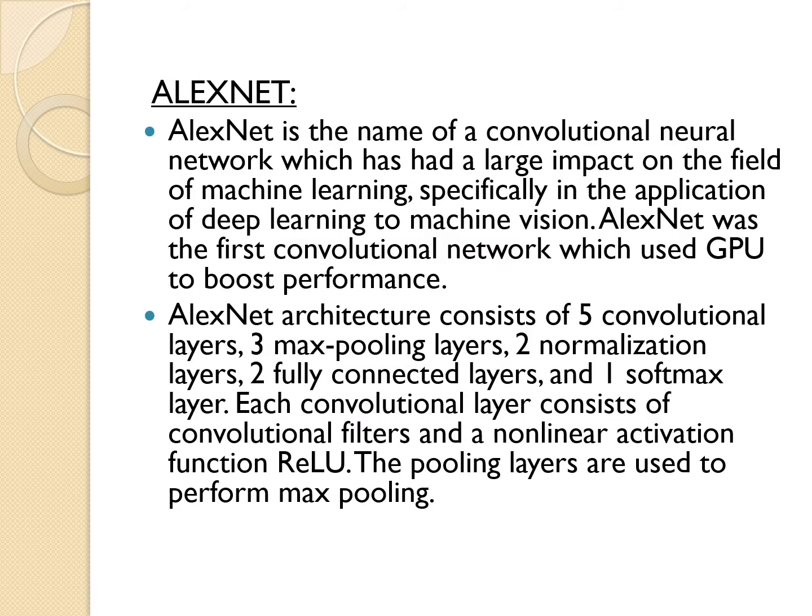Moving to the next predefined architecture, AlexNet. It is one of the first convolutional networks which used GPU to boost performance. The AlexNet architecture consists of 5 convolutional layers, 3 max pooling layers, 2 normalization layers, 2 fully connected layers, and 1 softmax layer. Each convolutional layer consists of convolutional filters and the non-linear activation function ReLU. The pooling layers are used to perform max pooling, which provides the main features of the image.